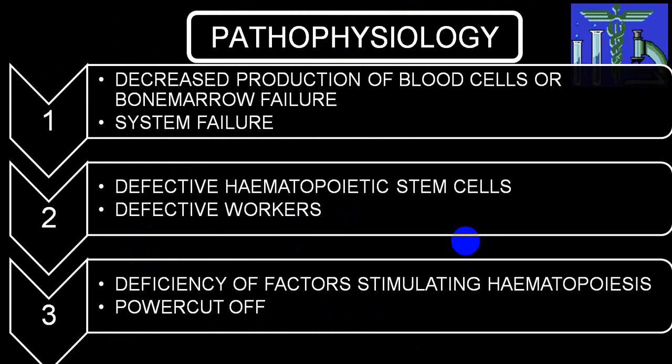We know very well, basically all the three cells are manufactured in the marrow. So there are two possibilities. Either the bone marrow is less, then we call hypoplastic bone marrow, and this hypoplastic bone marrow can be because of primary bone marrow disorders or because of systemic disease. So this will be the common mechanism, and for stimulation of a bone marrow you require hemopoietic factors, that is erythropoietin, and when that is defective, that can also give rise to bone marrow failure.